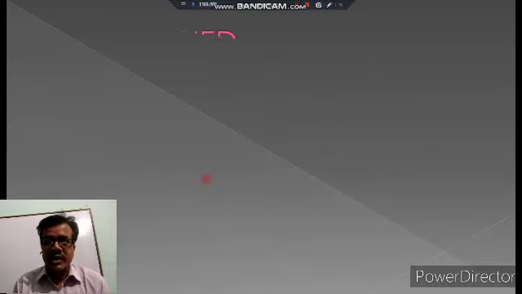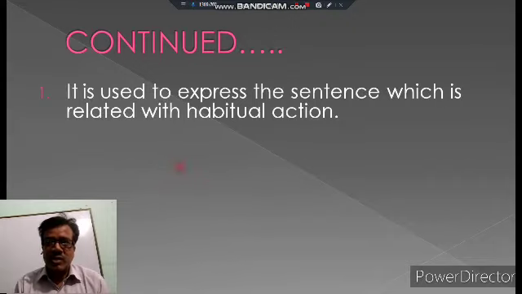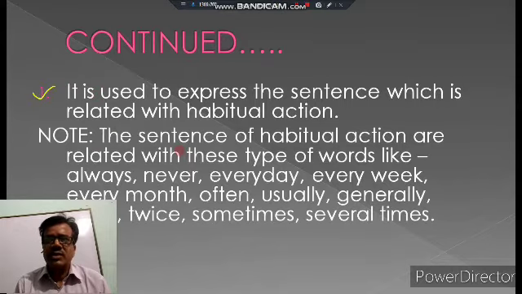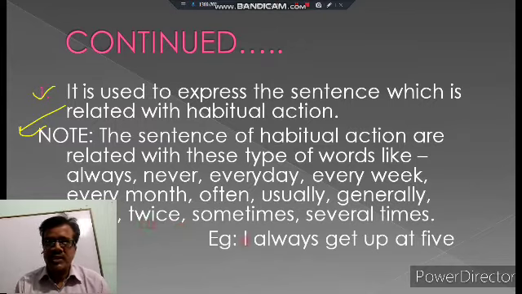Second one, simple present tense is also used to express sentences related with habitual action. Habitual action, that action we are doing regularly. This type of sentences are related with different types of words like always, never, every day, every week, every month, often, usually, generally, once, twice, sometimes, several times. When these words are there, then you will understand that this sentence is related with the habitual action.